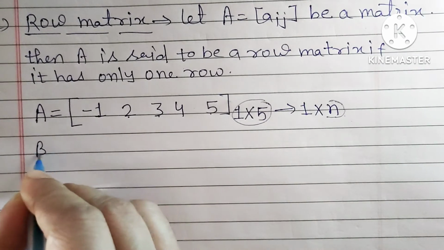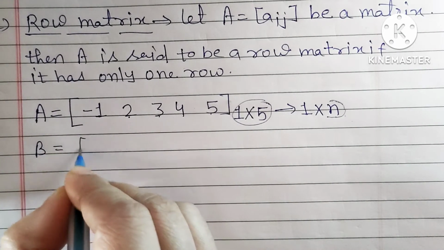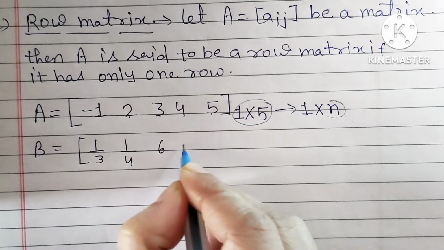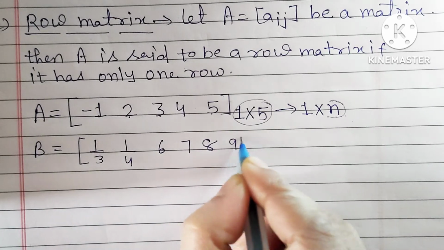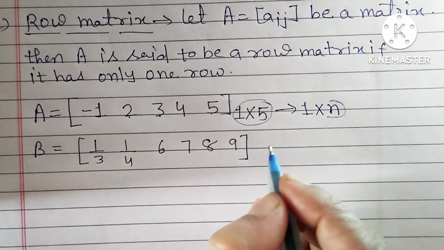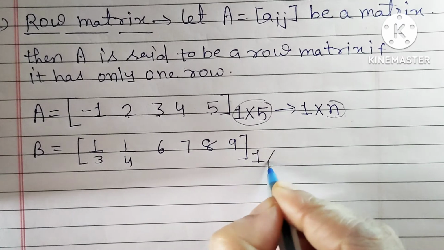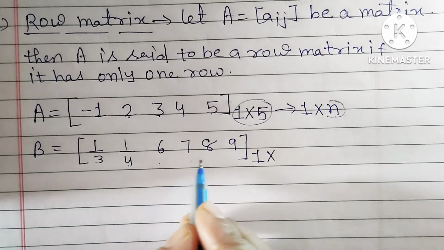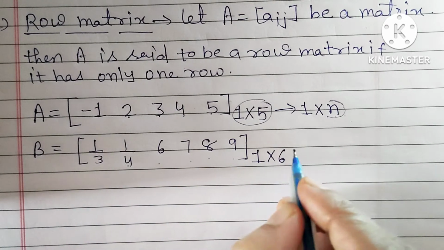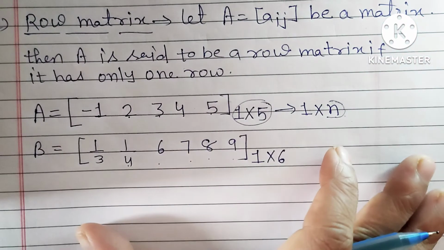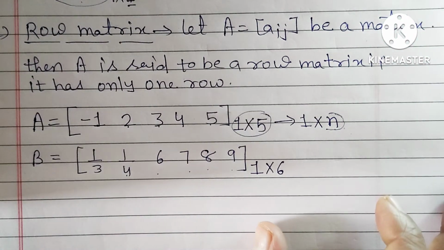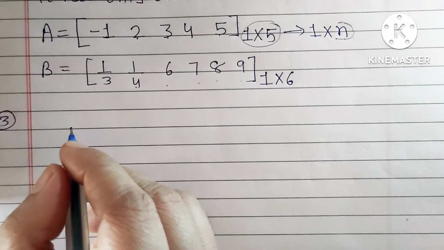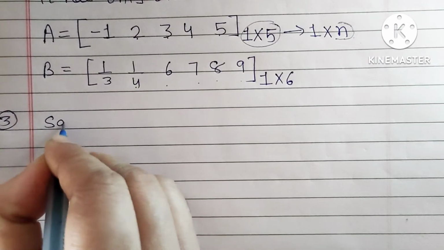Here you can also consider another example. Consider 1 by 3, 1 by 4, 6, 7, 8, 9. So here what is the order? Again we have one row and how many columns? 1, 2, 3, 4, 5 and 6. So we have 6 columns. So this is about the row matrix. A matrix is said to be a row matrix if it has only one row. Okay.